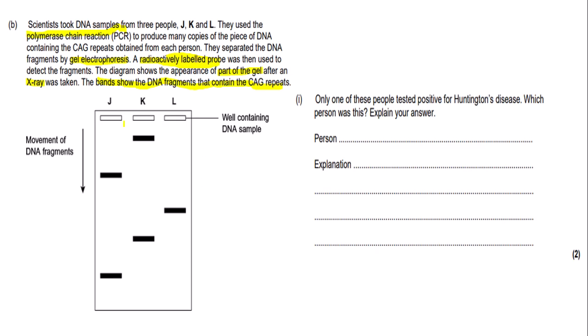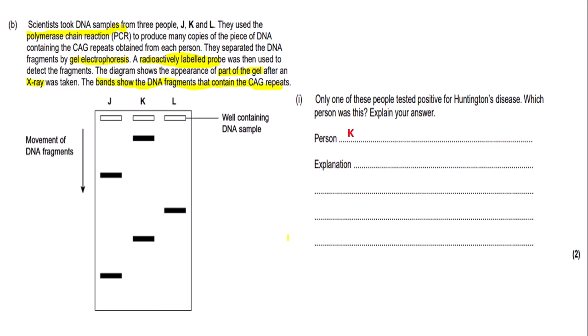So here we have our gel with the direction of movement of the fragments and the wells, which are the areas on the gel where the DNA sample is injected. If we look at the first part of the question, only one of these people tested positive for Huntington's disease. Which person was this? If we look at each of the samples, with L we only have 1 band, with K we have 2, and with J we have 2.